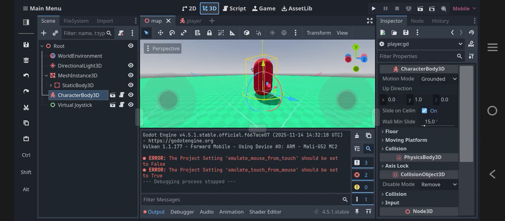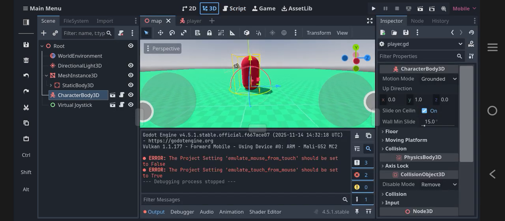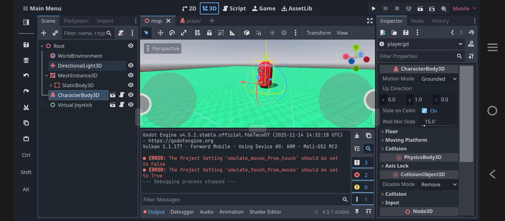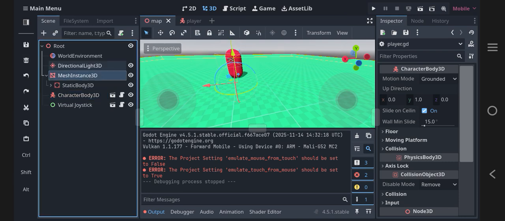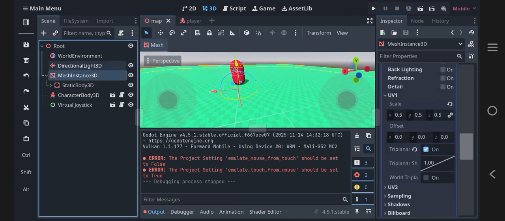And then I don't know how to make the camera rotation. Can someone give me scripts for the camera rotation? Leave it in the comments.